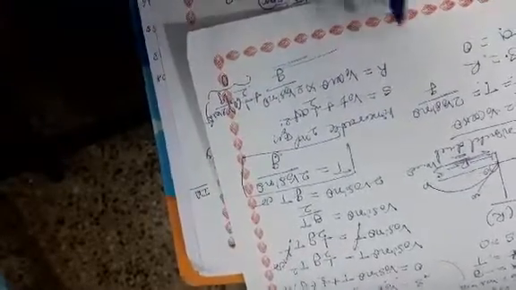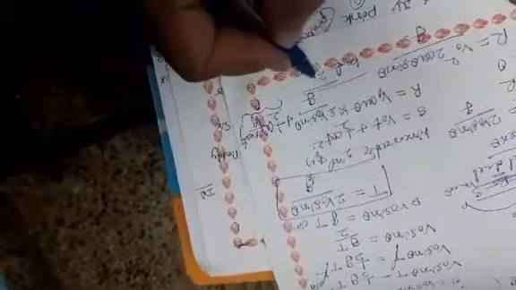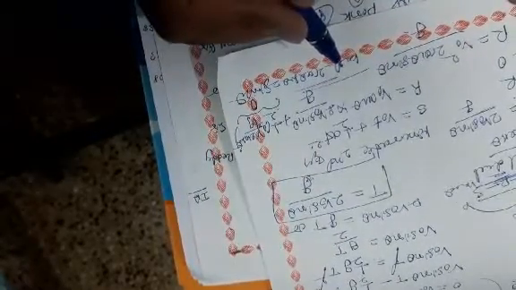Simplify this part. Capital R is equal to 2 v naught square cos theta sin theta by g. But 2 cos theta sin theta is sin 2 theta, the standard trigonometric formula.